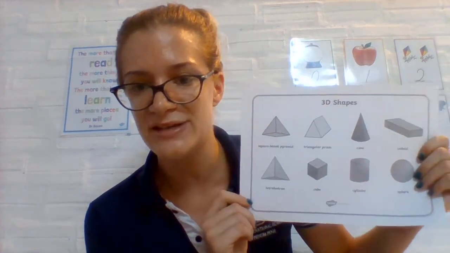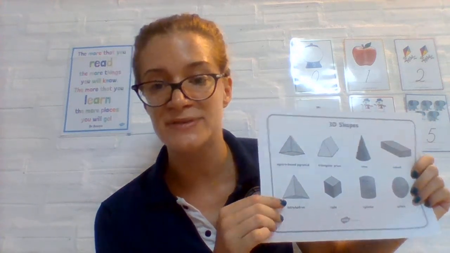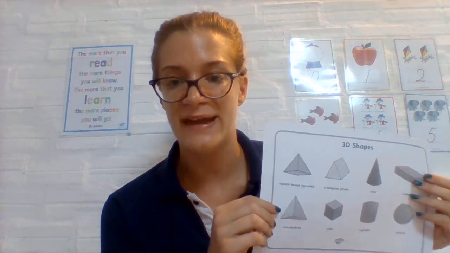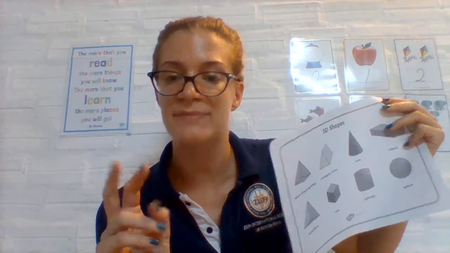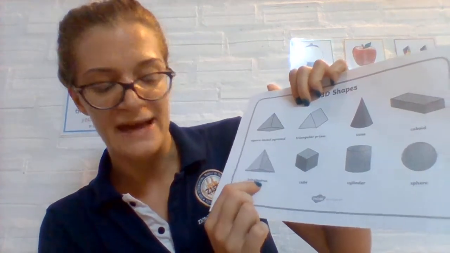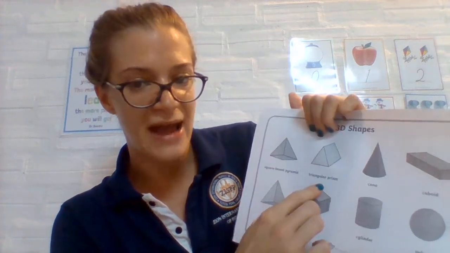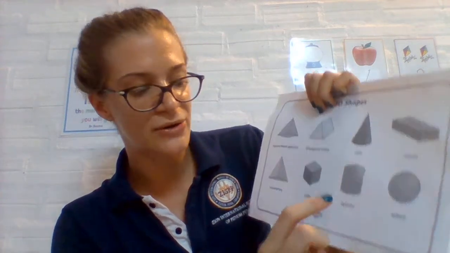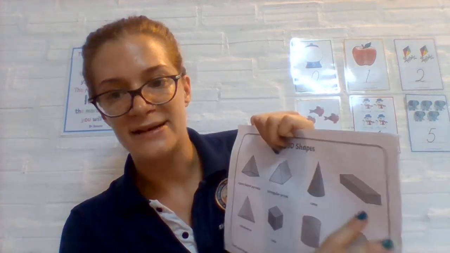For maths today, I would like you please to take your 3D shape word maths. There are 8 shapes. I would like you to take your notebooks. Please write today's date, write the heading 3D shapes, and write each of these 3D shape names twice. I'm going to read you the shape names. We have a square-based pyramid, a tetrahedron, a cube, a triangular prism, a cone, a cylinder, a sphere, and a cuboid.